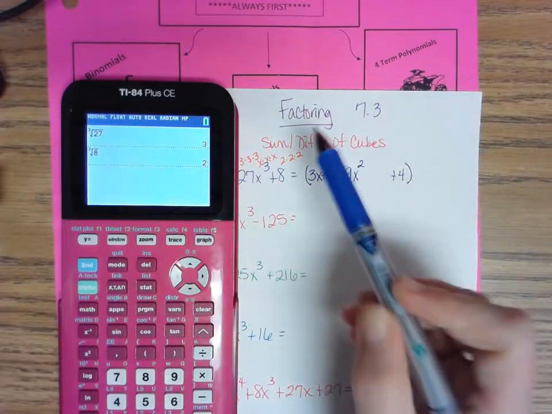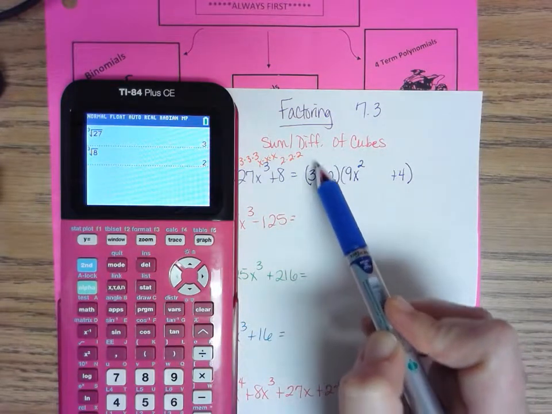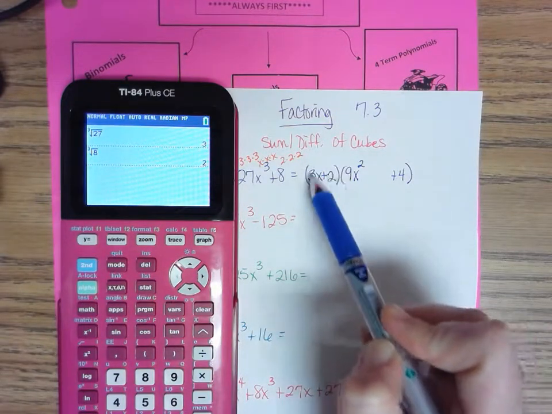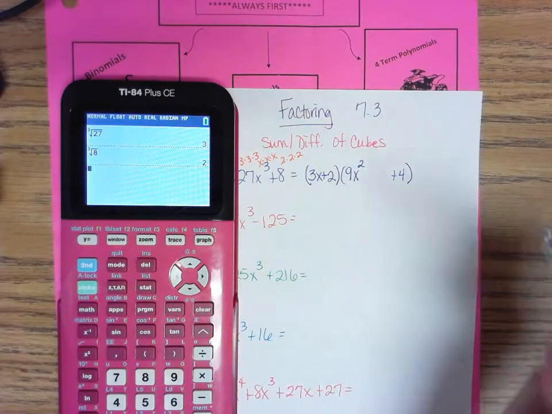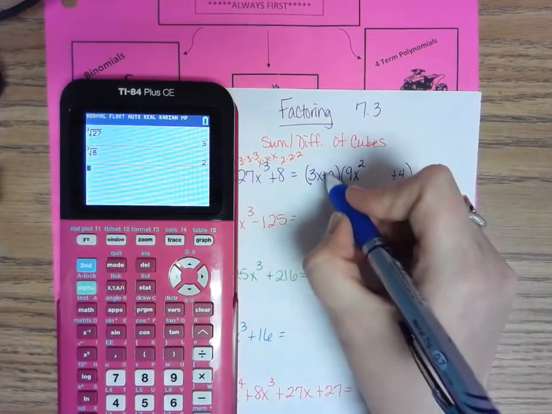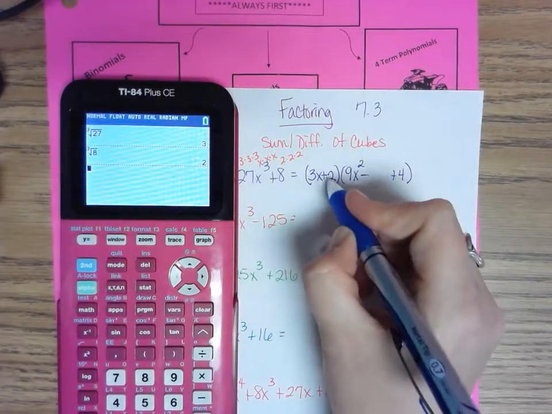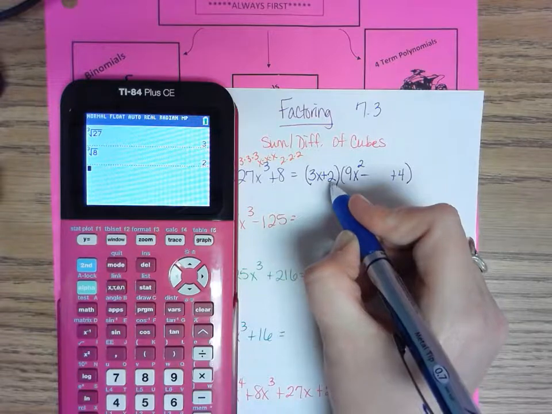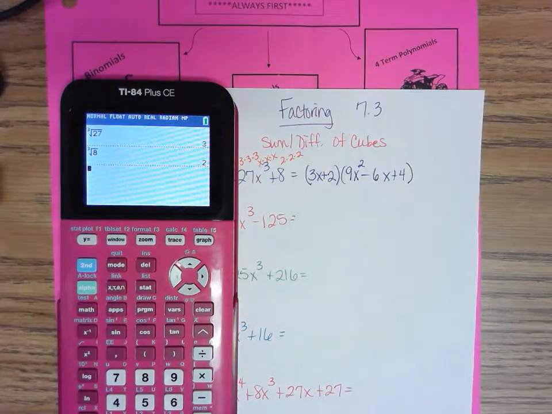So when I'm working this problem, I cube root everybody. Then I take everybody and I square each individual piece. Just like difference of squares, this is a plus, so this has to be a minus. And I just multiply these two together. 3x times 2, which is 6x. And now it's factored. It's finished.